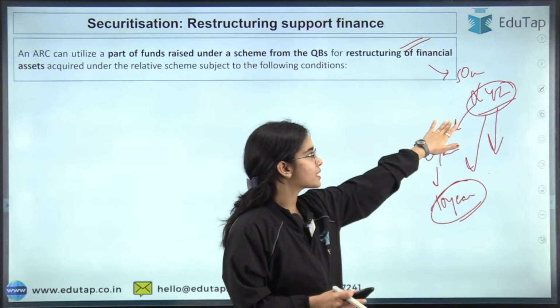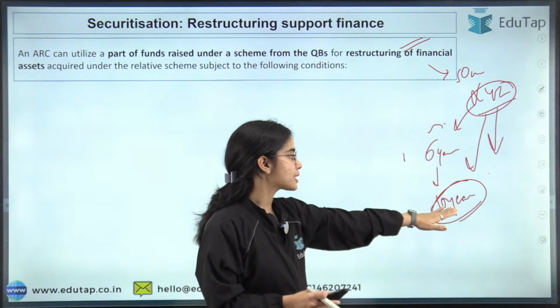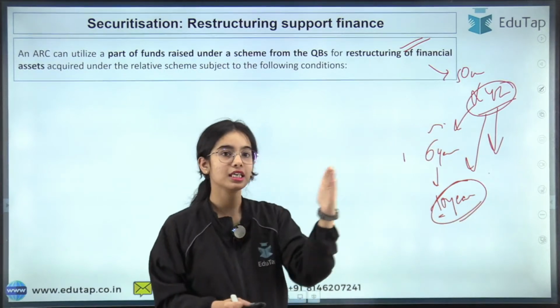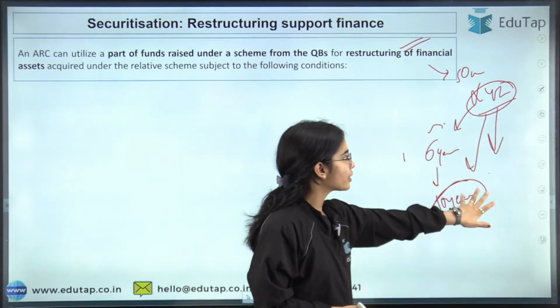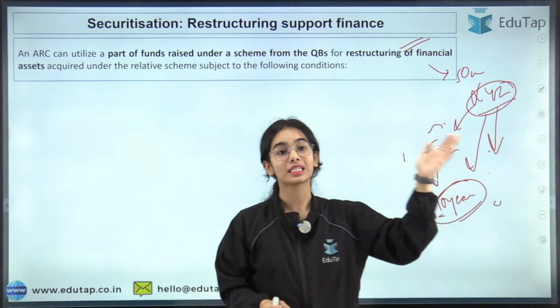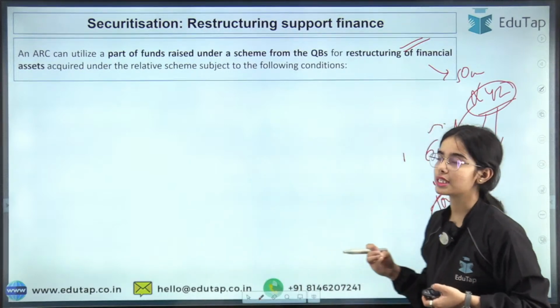Okay, so let's say 600 crores had to be returned in 6 years. Now XYZ can return the 600 crores in 10 years in the given time period through the EMIs. The EMIs are less now, or the years have been increased, or the interest has been decreased, or another loan has been given for the restructuring. So these are the different kinds of restructuring of a financial asset that can happen.